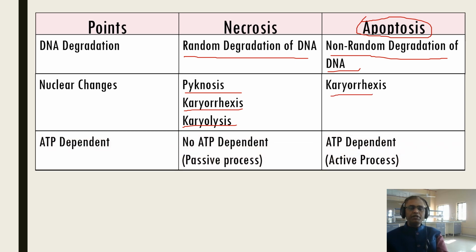ATP dependence: necrosis is not ATP dependent, otherwise known as a passive process, whereas in apoptosis ATP is required. So we call it ATP dependent, or an active process. So this is the difference between necrosis and apoptosis.